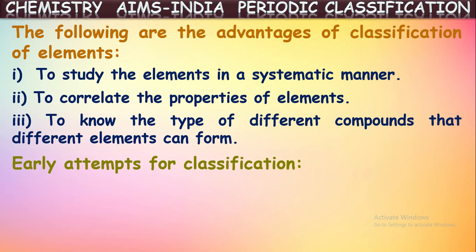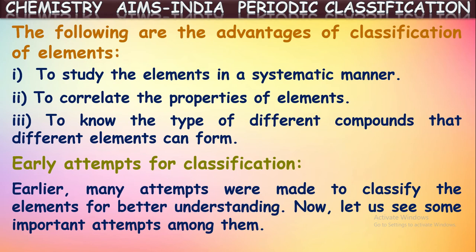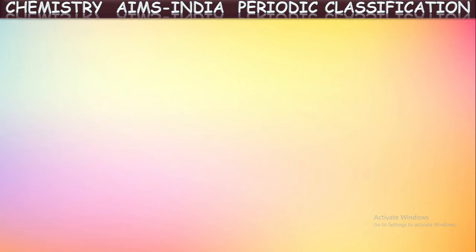So, earlier attempts for the classification. Now, the other advantages we have seen. Now, how did they try in the earlier days to classify these elements? Let us see here. Earlier, many attempts were made to classify the elements for better understanding. Now, let us see some important attempts among those.